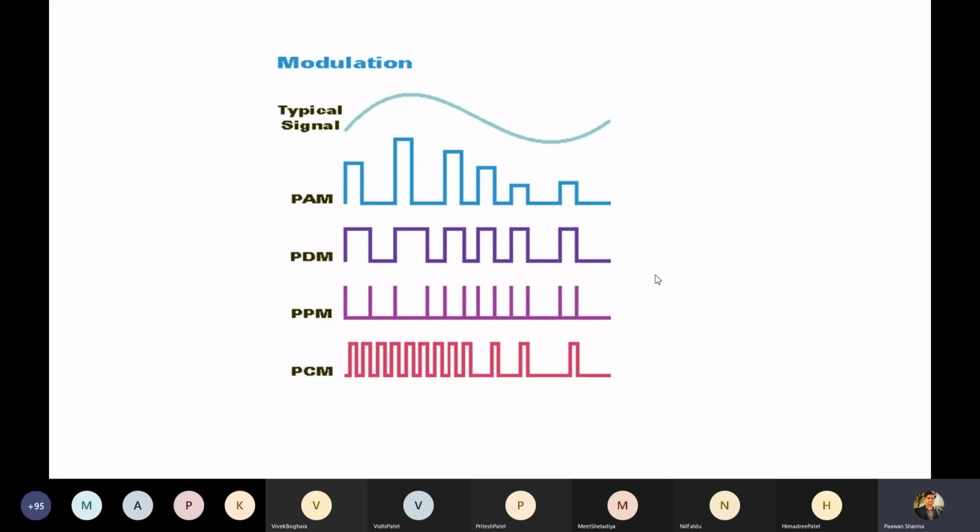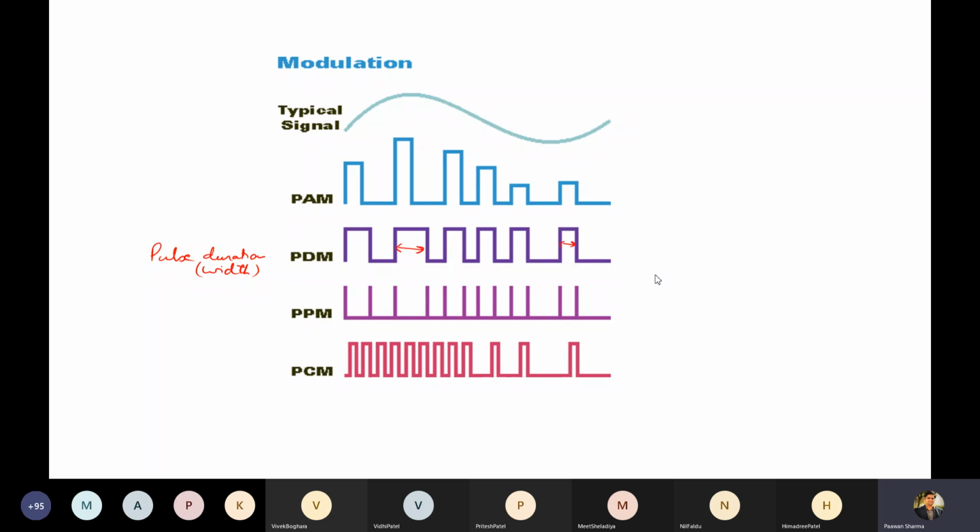In pulse width modulation, this is written PDM, also known as pulse duration modulation. So D stands for duration, or width also we can say. Popularly it is known as pulse width modulation. So here you can see the width of the pulse is varying as per the instantaneous value of the signal. Wherever your analog signal has the maximum amplitude, you have the maximum pulse duration width of the modulated signal, and least where you have the minimum value, like here.